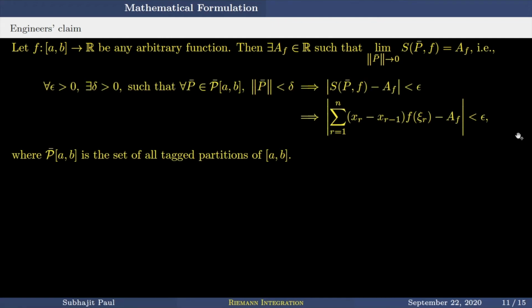Now after this we have the explanation of this limit. So this limit of this function is equal to A_F. So these two quantities must be close together, and for closing together we must have an epsilon positive, right? So what we are doing here is reinterpreting this limit. For all epsilon positive, there exists a delta positive such that the norm of P bar is less than delta.